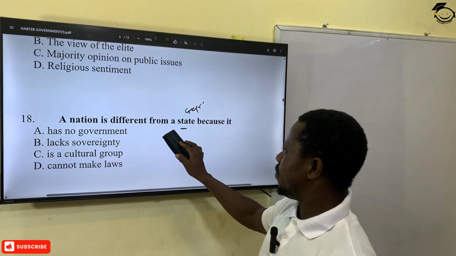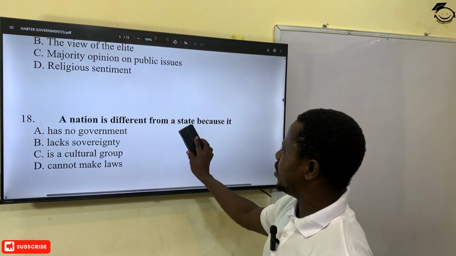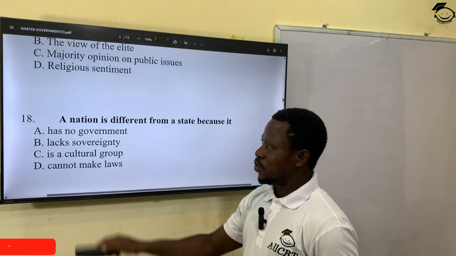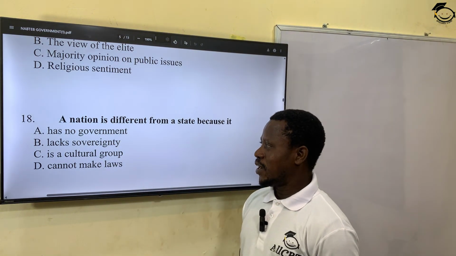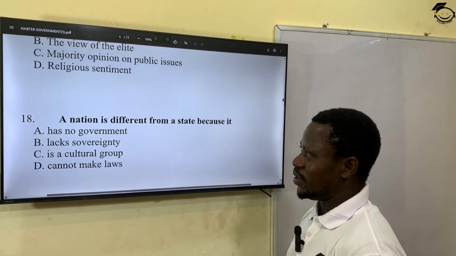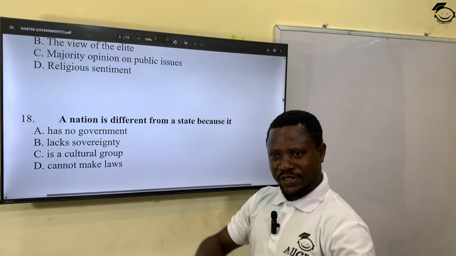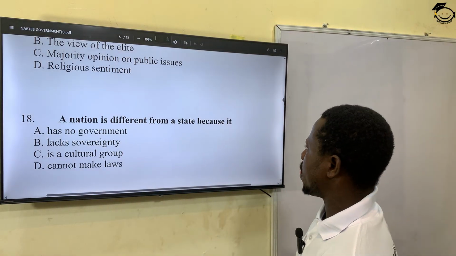So a nation is different from a state, so the emphasis here, if you understand English, is on what? A nation. So what is a nation? Has no government? It could, it's possible. Lacks sovereignty? Is a cultural group? Cannot make law. A nation, most of the time, is people of the same culture. So cultural group, C. We'll go on.